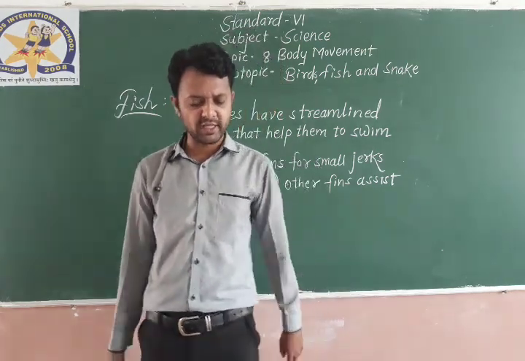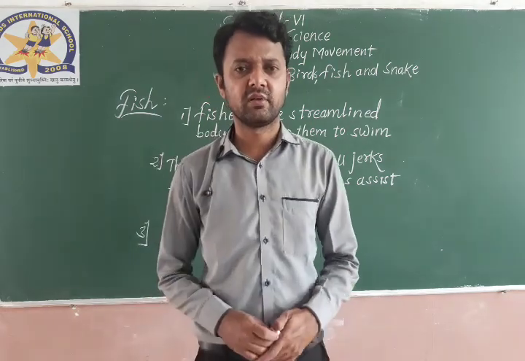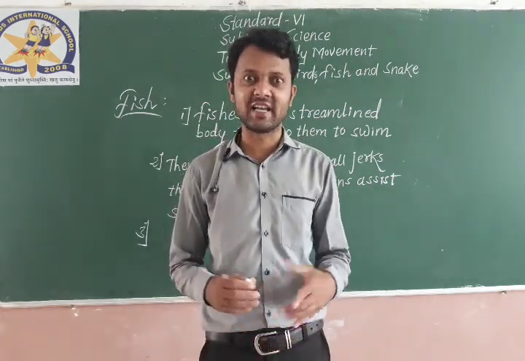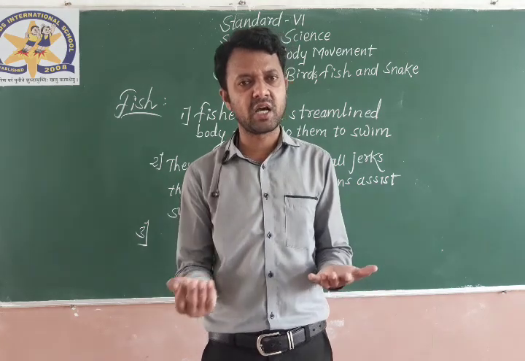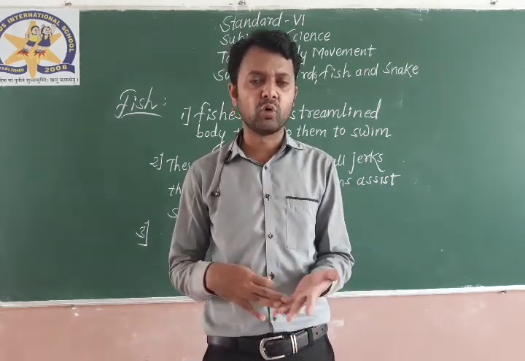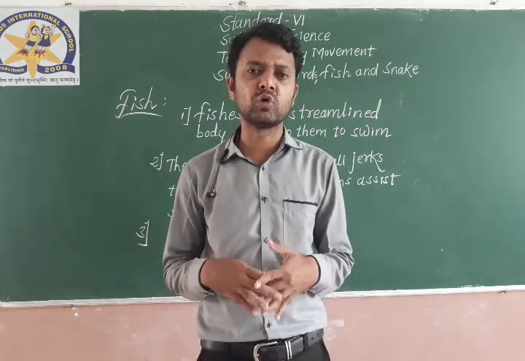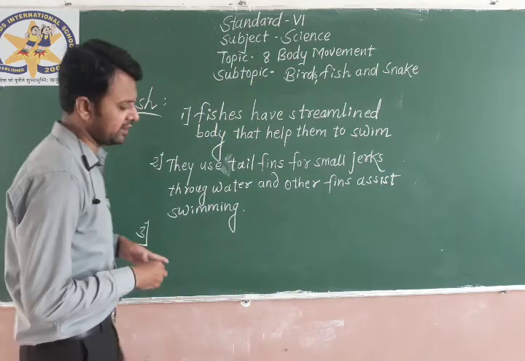Third and the last point is the tail fin is also used for changing the directions in water. You know fishes are moving in water. They use the tail fin to change direction. The tail fins are also used for changing directions.